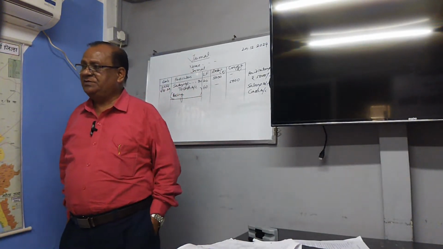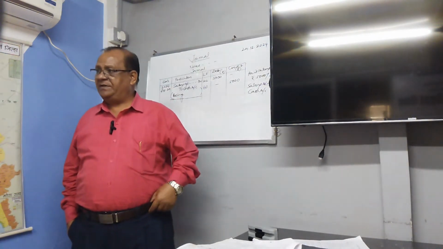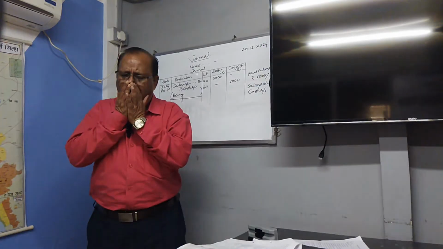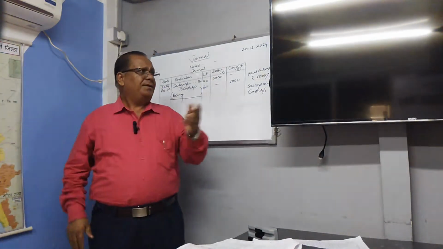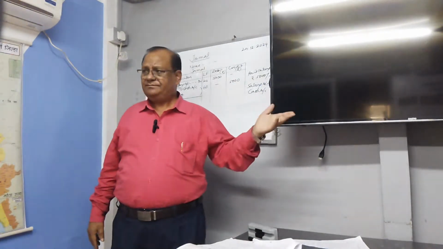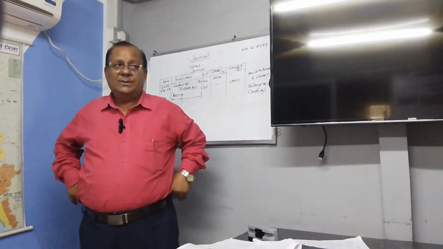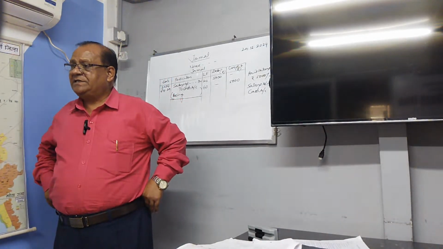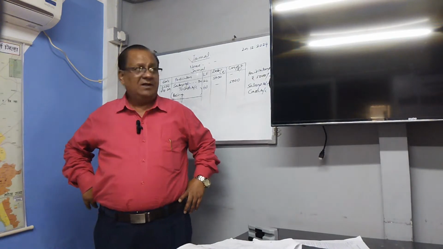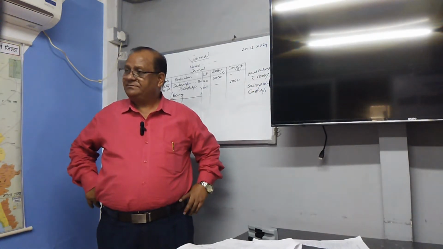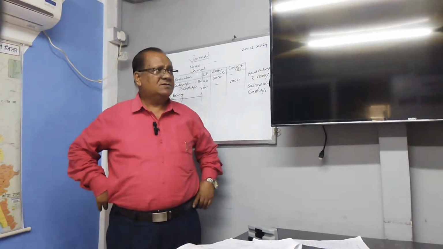Just see, suppose you want to purchase a color TV, a flat TV. Suppose the cost is like this, say 30,000, 35,000. You go to the TV seller and ask, I want to purchase this TV. What is the cost? They will tell, this cost is 50,000. The trader will say like this.